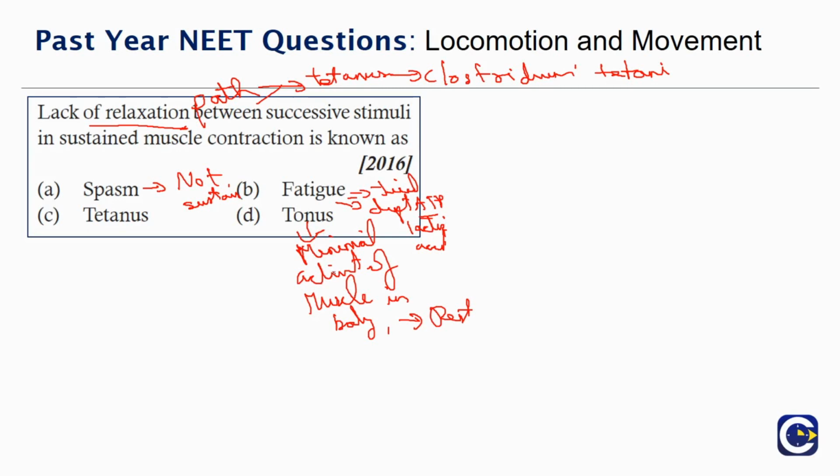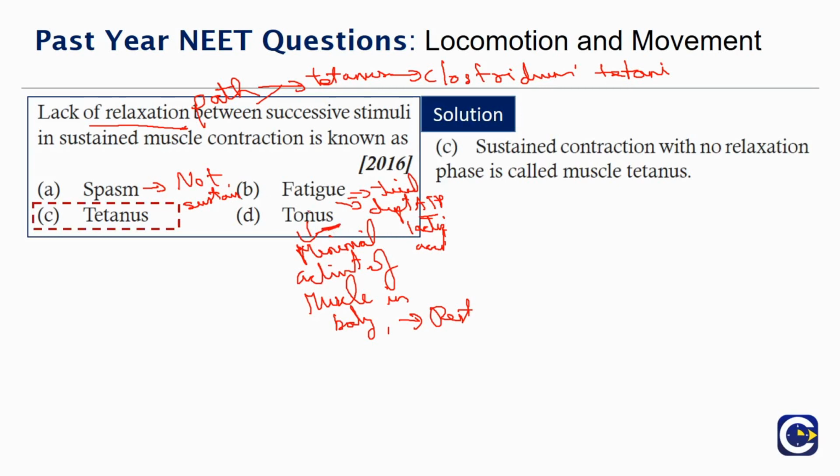When you're asleep or when you're not in any action, actually there is a small amount of tone, we can't feel it, but there is a contraction, relaxation that happens inside the muscle. So this is called the natural tone or tonus of the muscle. So this is seen in all types of muscles. So the answer is tetanus. Sustained contraction with no relaxation phase is called muscle tetanus, caused by Clostridium tetani.